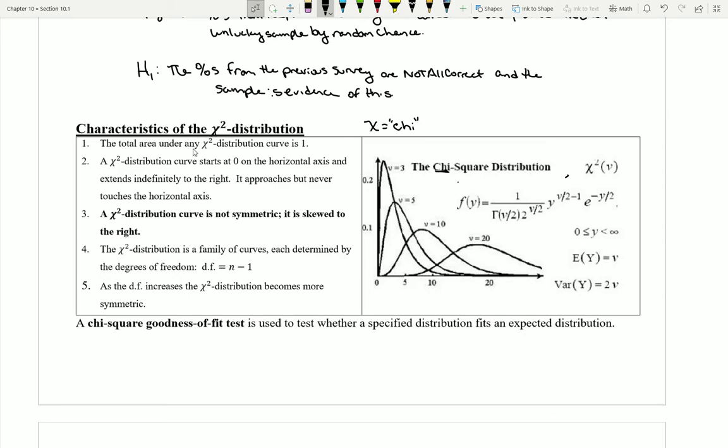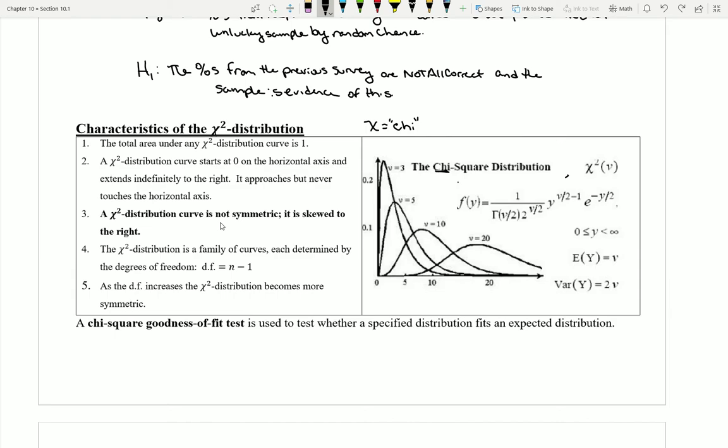So first off, the total area underneath our chi-squared distribution curve is still going to be 1, just like it has always been an area of 1 under every curve we've sketched with continuous distributions. A chi-squared distribution starts at 0 on the horizontal axis and extends infinitely far out to the right-hand side. If we were to see if this curve ever touches the x-axis, it does not. It never touches that horizontal axis. It just gets really, really close.